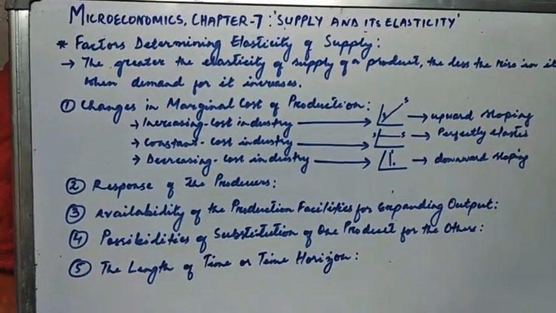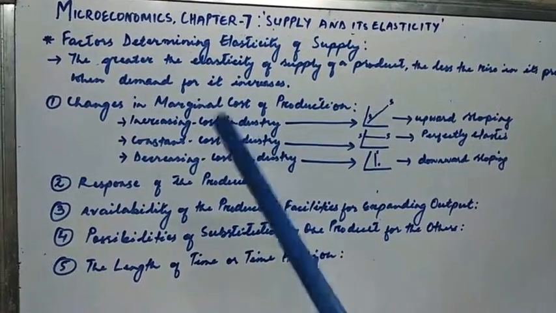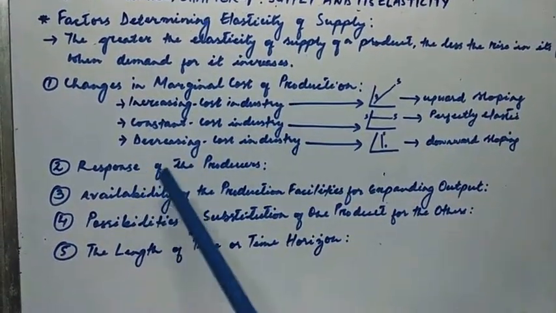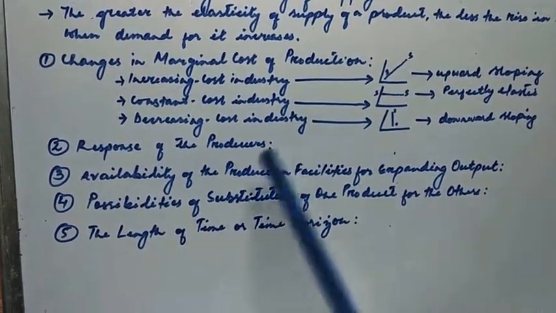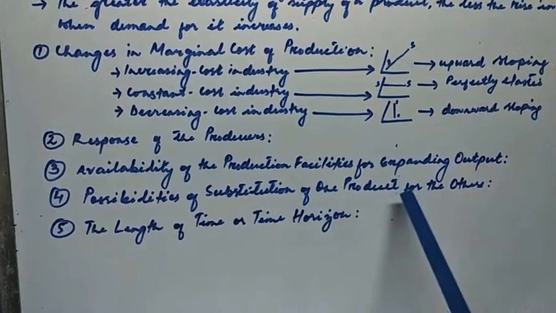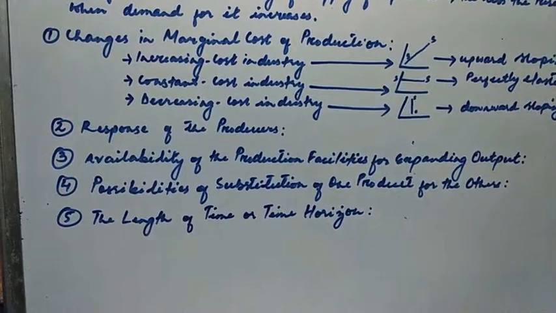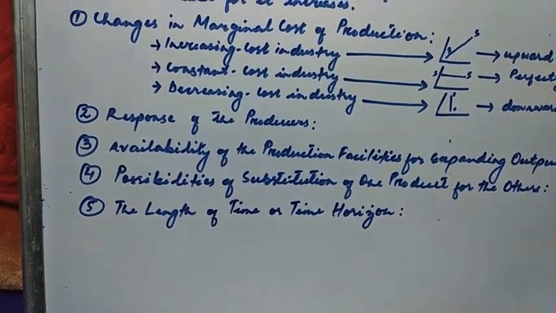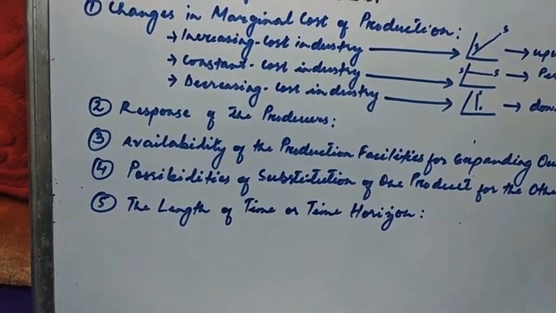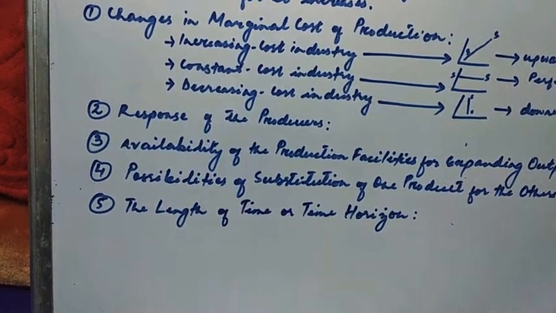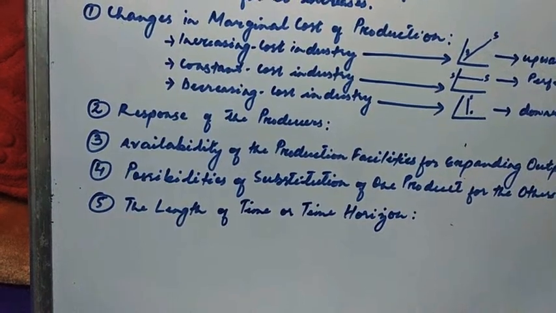So that is all the factors that determine the elasticity of supply: changes in the marginal cost of production, response of the producers, availability of the production facilities for expanding output, possibilities of substitution of one product for the other, and the length of time or time period. And when we talk about time horizon, we have distinguished 3 time periods: market period, short run, and the long run. In the market period, it is very inelastic. Short run, it is somewhat elastic, more than the market period, and in the long run it is very elastic.